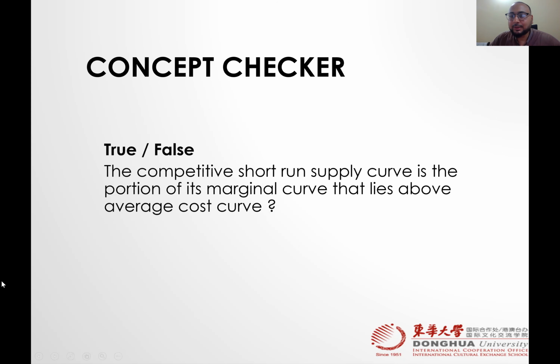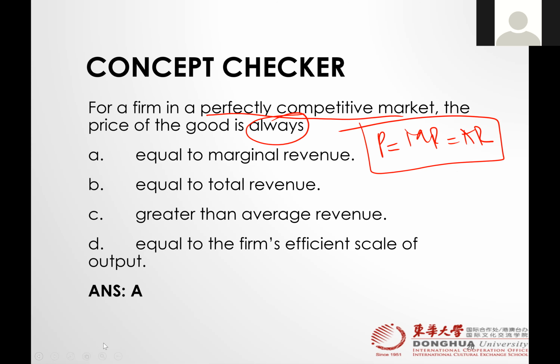Now answer this question. Can you please go back to the last question again? Yeah, sure. I'm a bit confused. We're talking about the price of the good is always equal to marginal revenue and average revenue. Oh, it's greater than. Sorry, I read greater. I thought it's equal to average revenue. Okay, C can never be the answer, right?